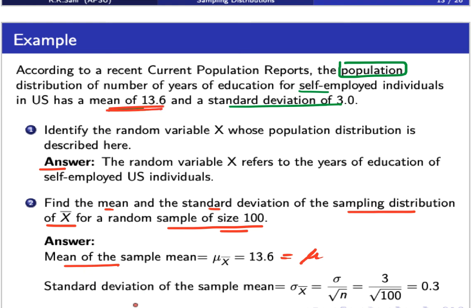Now how do we find the standard deviation of the sample mean? The formula is the population standard deviation divided by the square root of n. The population standard deviation is given to be 3. So 3 over the square root of the sample size 100 gives us 0.3. Okay, now this was the mean and standard deviation for a random sample of size 100. Now suppose I increase the size to 400. What is going to be the effect? Let's have a look at that.